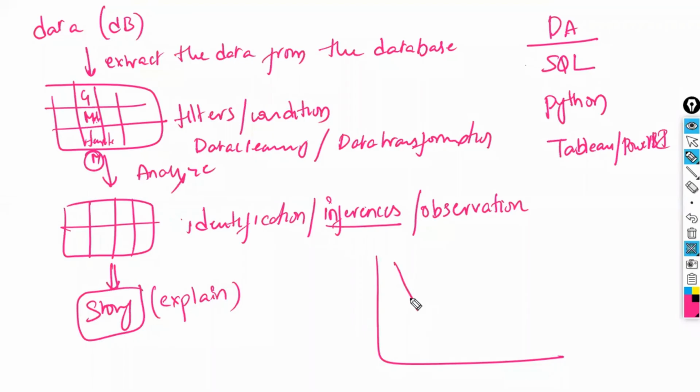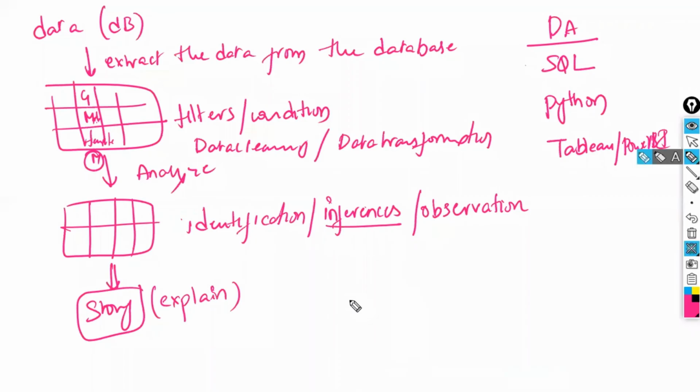Last year this happened, this happened, and from this we have understood that your sales were like this. Whatever your observations are, you note down each and every observation. Out of those observations, the ones which are helpful for the business are the ones you explain to the stakeholders. For example, in today's class, I have observed so many things.